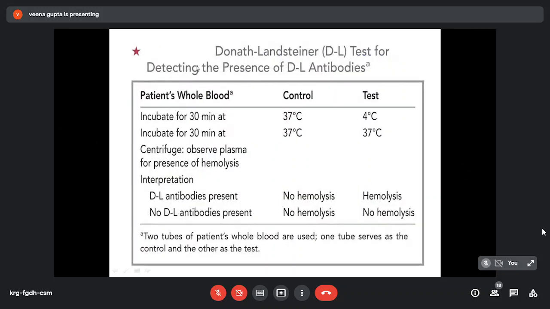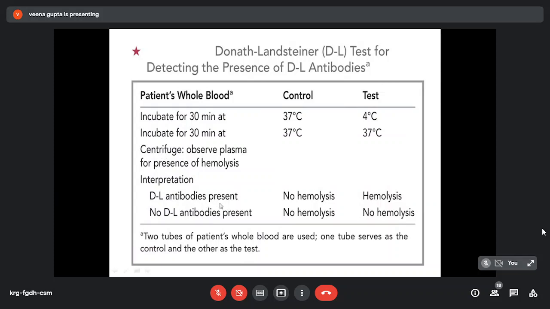So, what is the Donath-Landsteiner test? In this, we take two test tubes of patient whole blood. One acts as control and the other acts as test tube. The control tube is incubated at 37 degrees, whereas the test tube is incubated at 4 degrees centigrade for 30 minutes. After that, we incubate both test tubes at 37 degrees centigrade for 30 minutes. Then we centrifuge and observe the plasma for presence of hemolysis.